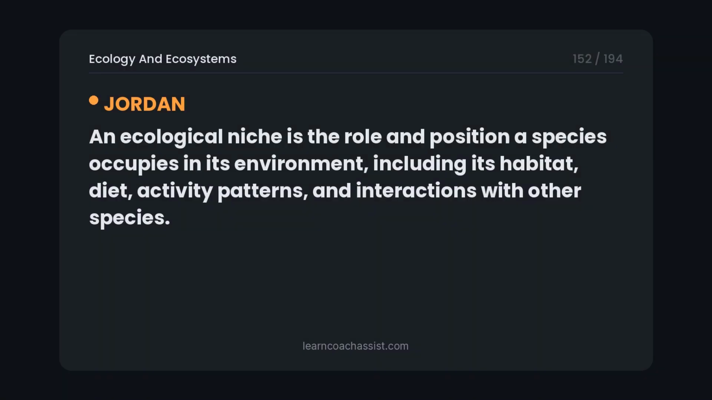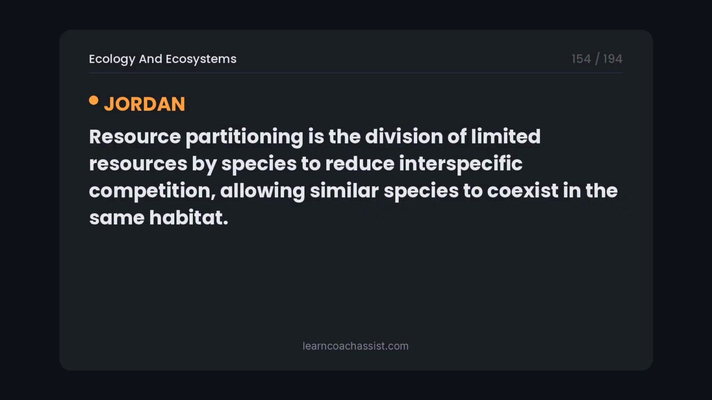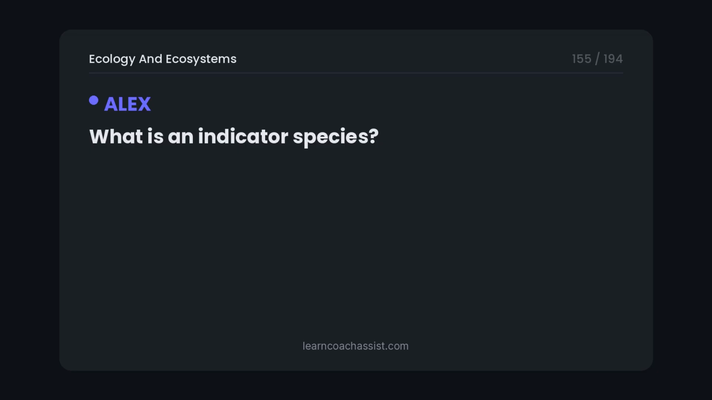What is an ecological niche? An ecological niche is the role and position a species occupies in its environment, including its habitat, diet, activity patterns, and interactions with other species. What is resource partitioning? Resource partitioning is the division of limited resources by species to reduce interspecific competition, allowing similar species to coexist in the same habitat.